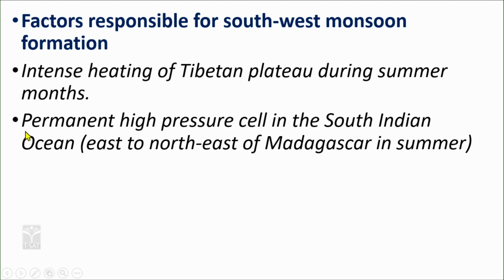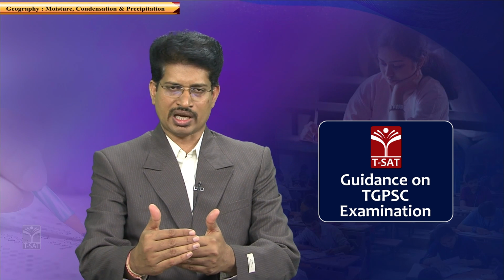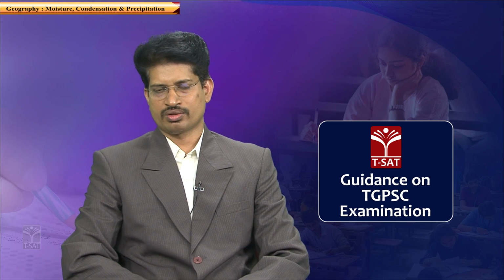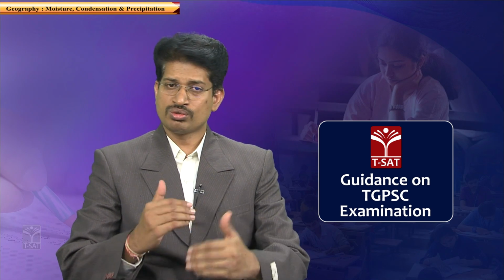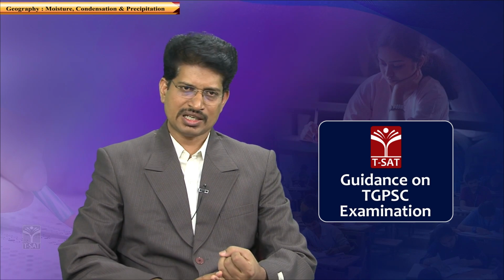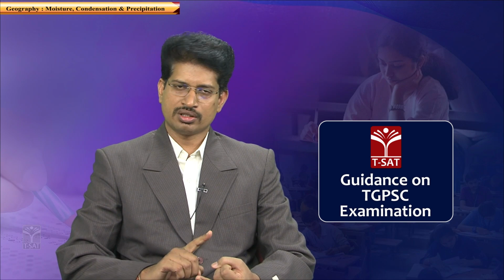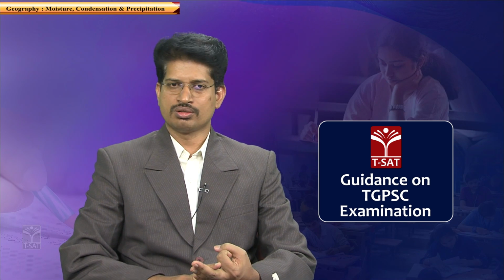Next, the permanent high pressure cell in the South Indian Ocean is the second factor responsible for the development of the monsoon. So, wind always blows from high pressure to low pressure, because we are in between these zones which I have discussed. We experience monsoons because this monsoon wind is being obstructed by the Western Ghats and the Himalayas, subjecting it to lapse rate, and we receive rainfall.